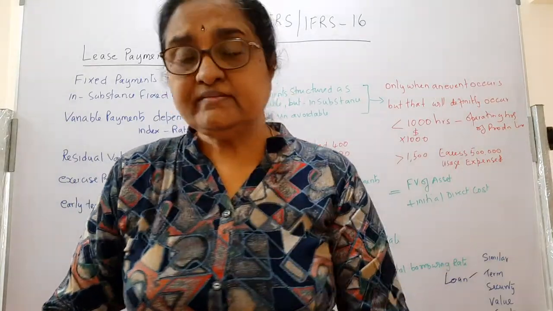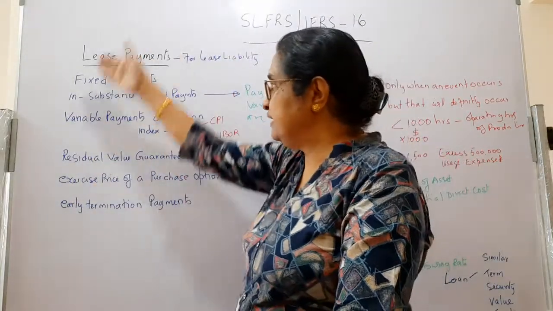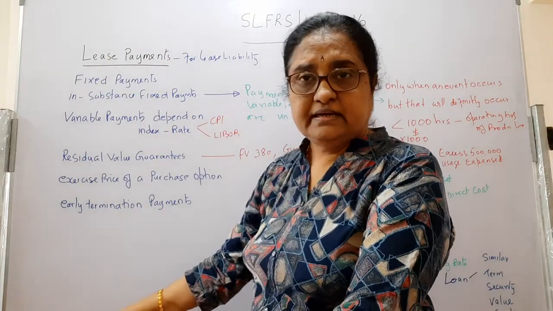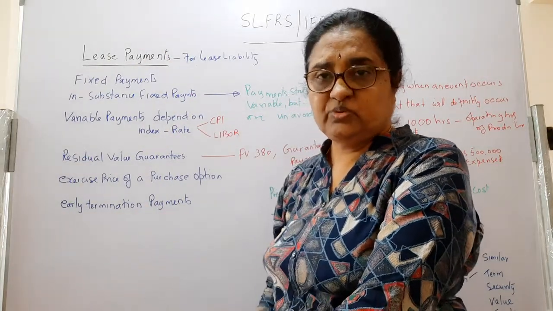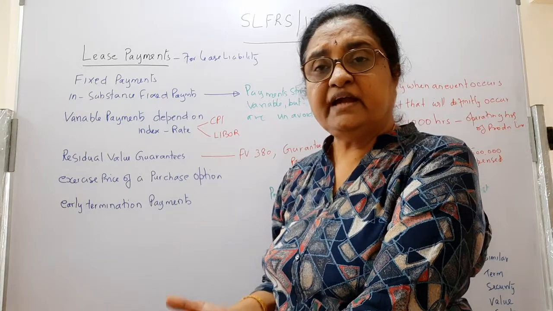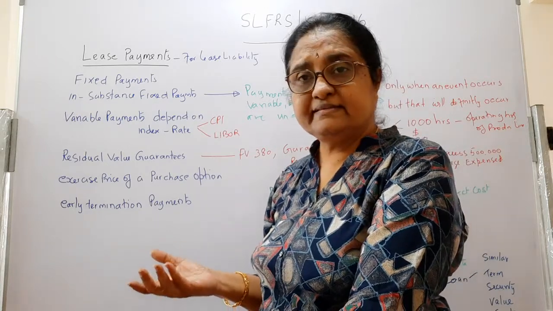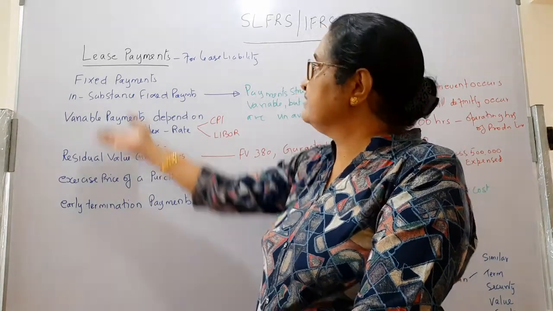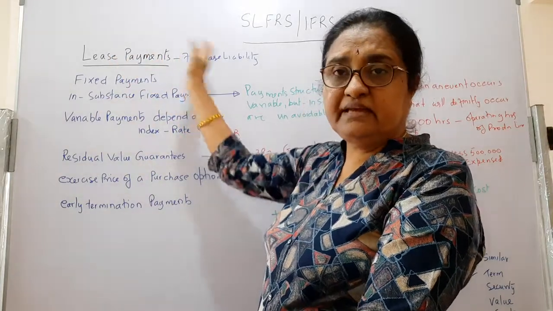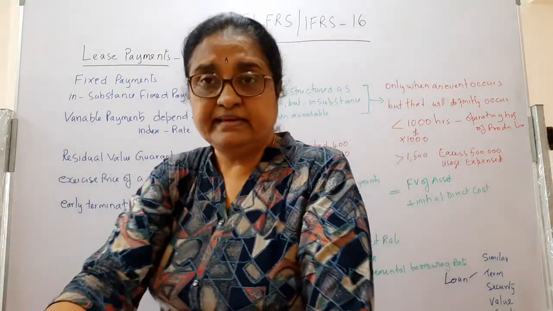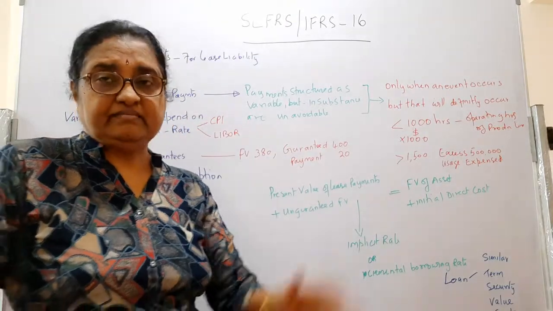So when your examiner gives you a scenario with all these types of payments, don't get confused about where to treat this, where to take that, how to treat this. You have to take it as a lease payment, find the present value, and take it as a lease liability. These are the lease payments.